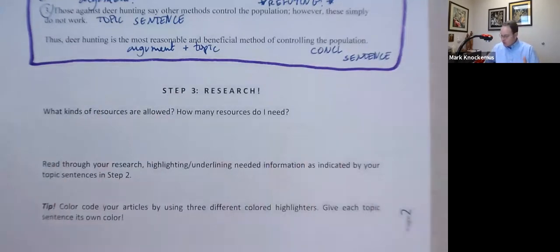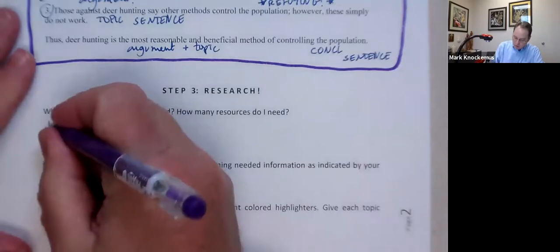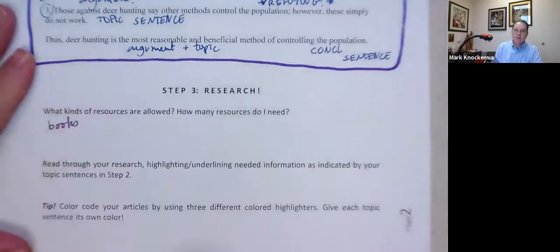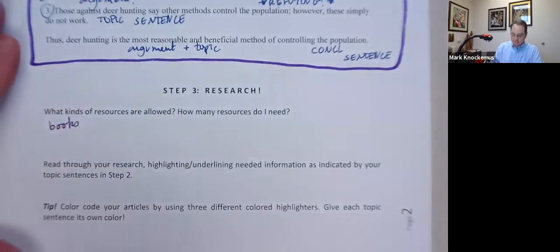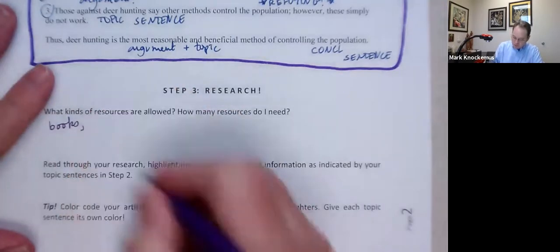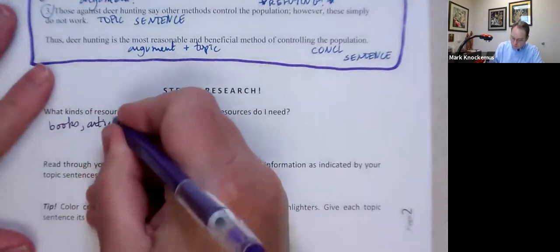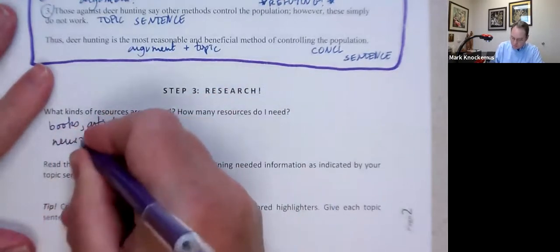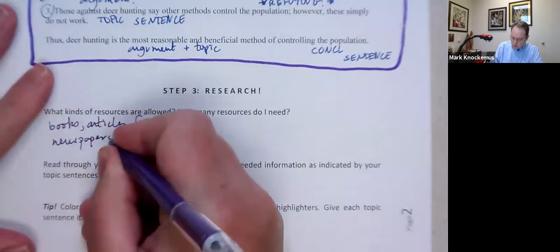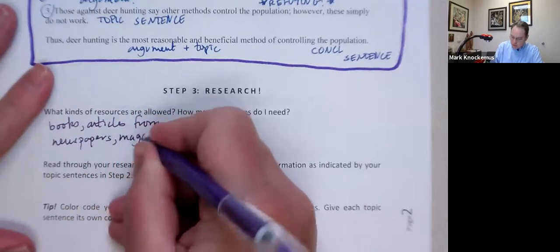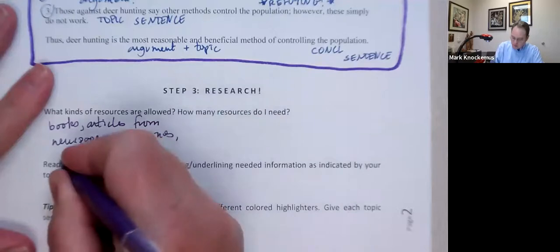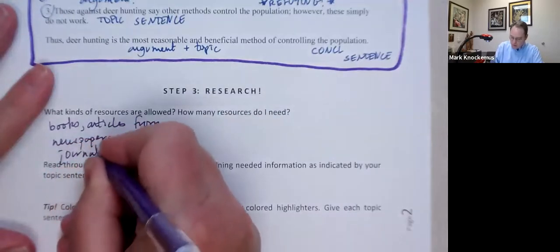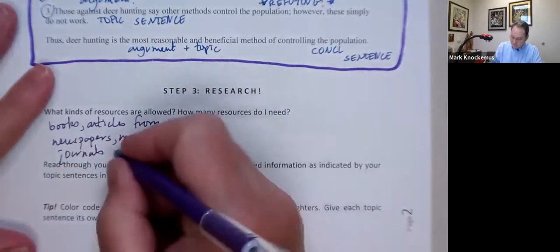Okay, basic questions everybody wants to know. What kind of resources are allowed? For the argumentative research essay, you can use books, articles from newspapers, magazines, as well as journals.